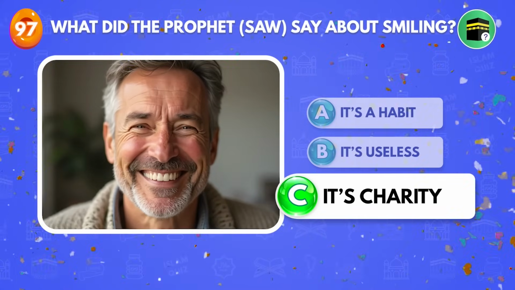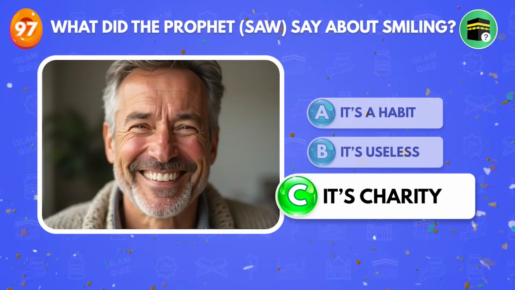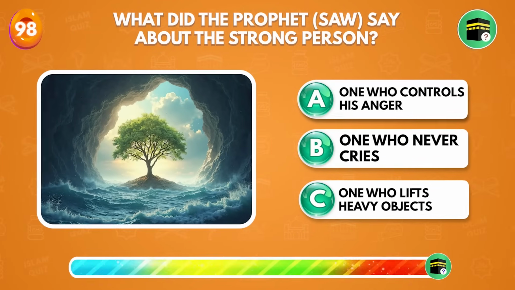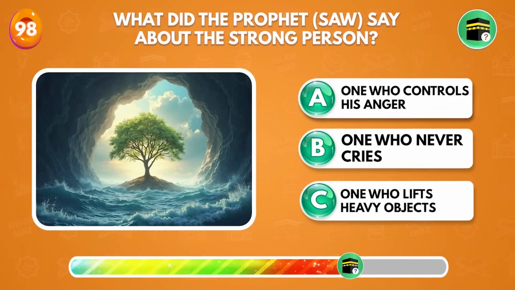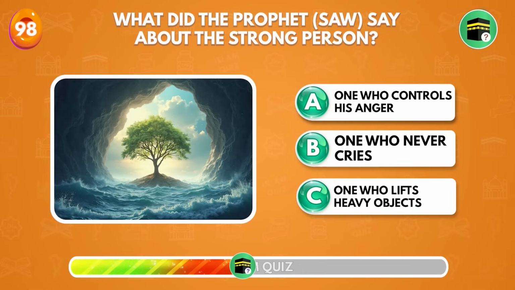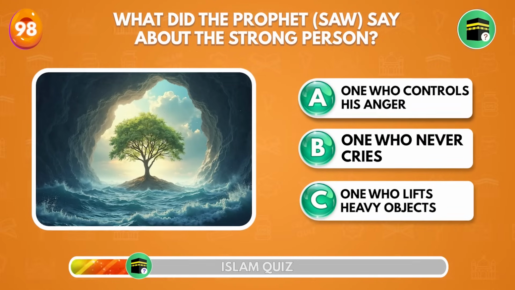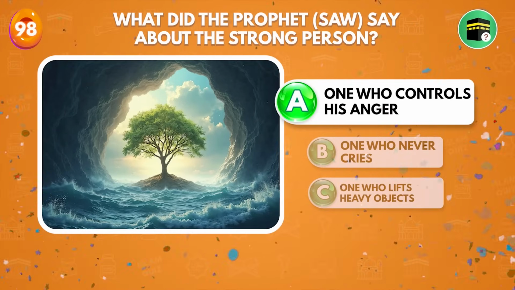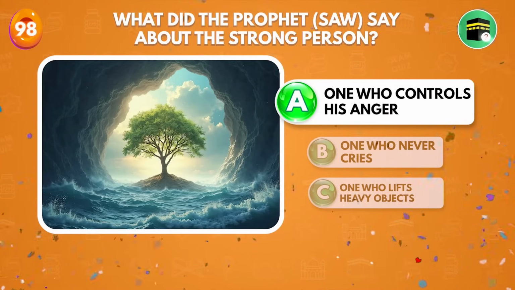It's charity. What did the Prophet sallallahu alaihi wasallam say about the strong person? One who controls anger.